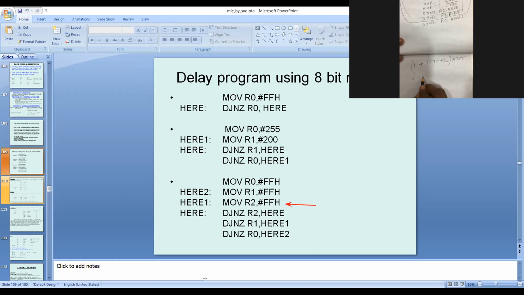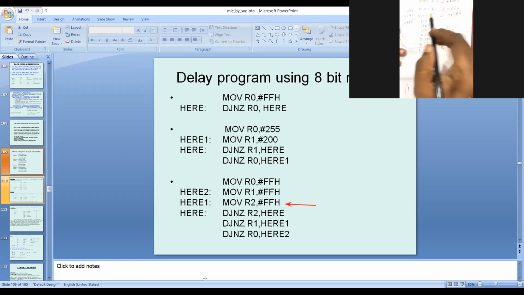So 1533 into 255 is equal to how much? 390915.